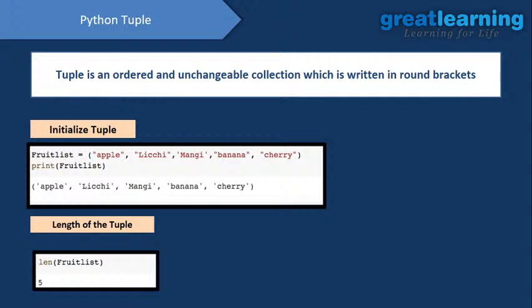So after initialization of your list and set, you can add something, you can delete something from that. But after initializing your tuple, you cannot add anything to that. So this is the main reason we are using tuple. Okay, so if you want to get the length of the tuple, you use the length function, right?